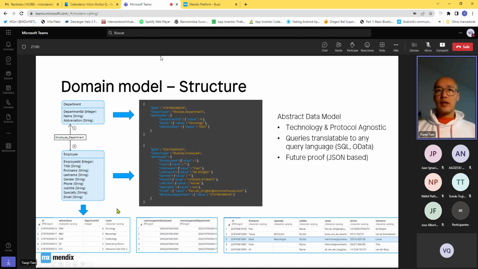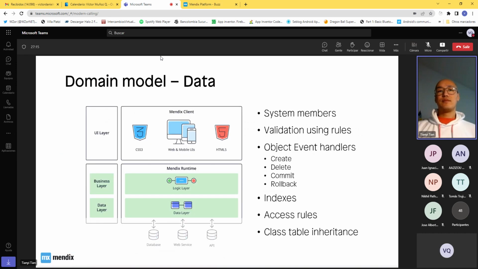And in the background, this is the kind of code that is automatically generated for you, just as you would usually write it in code. That is how it works in the background. And we have in total three layers. We have the data layer, where the databases or data imports happen. Then we have the business layer, where we'll be creating the microflows.